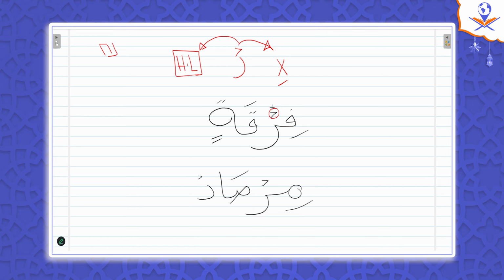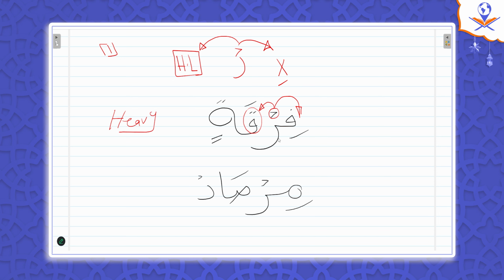Just listen. This ra is heavy or light? It should be light because it's sakina and the previous letter has a kasra. No, wait. The following letter, which is qaf, is a heavy letter, right? Qaf is a heavy letter. So this heavy letter affects the ra and makes it heavy. So firqa, heavy.